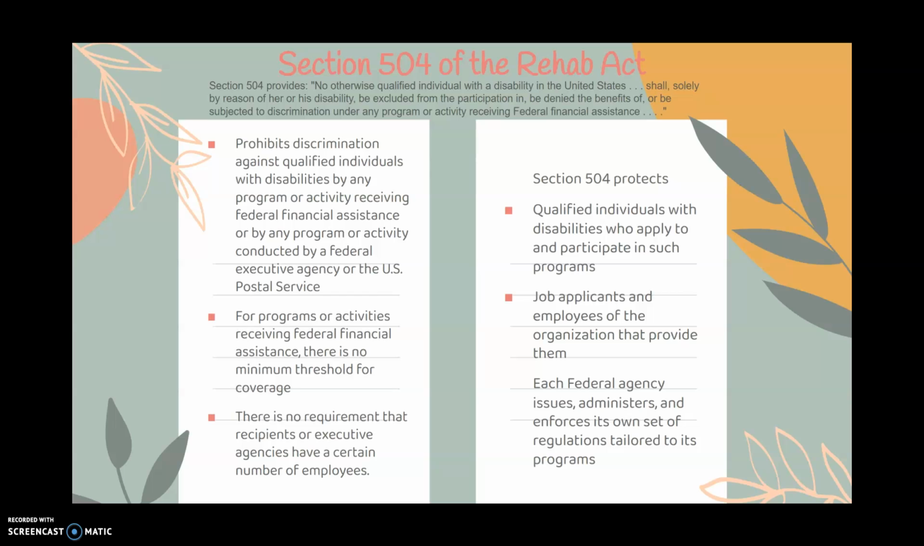So this section prohibits discrimination against qualified individuals with disabilities by any program or activity receiving federal financial assistance or by any program or activity conducted by a federal executive agency or the U.S. Postal Service. For programs or activities receiving federal financial assistance, there is no minimum threshold for coverage. There's also no requirement that recipients or executive agencies have a certain number of employees.